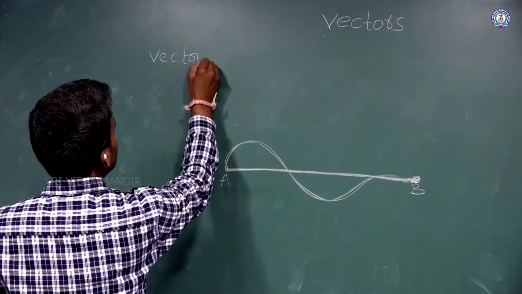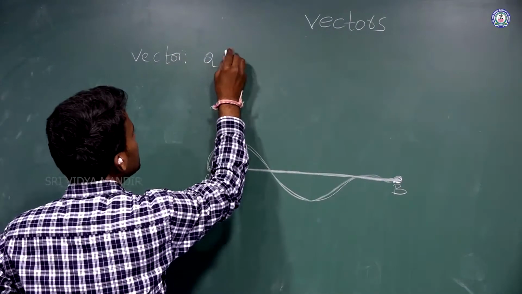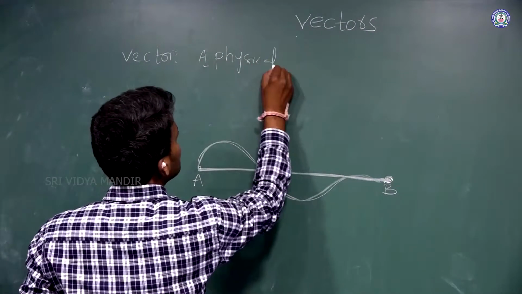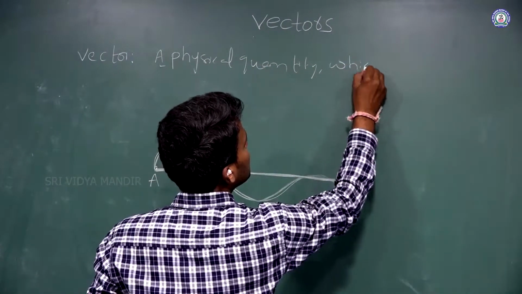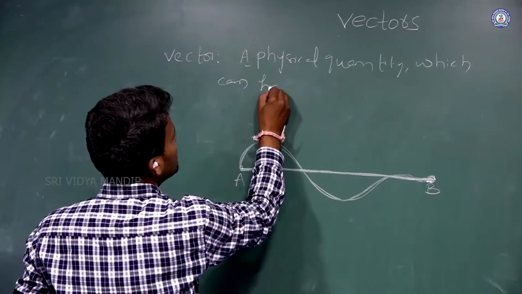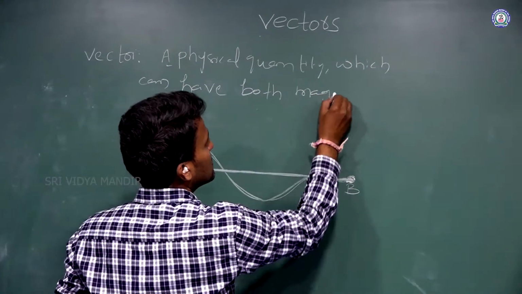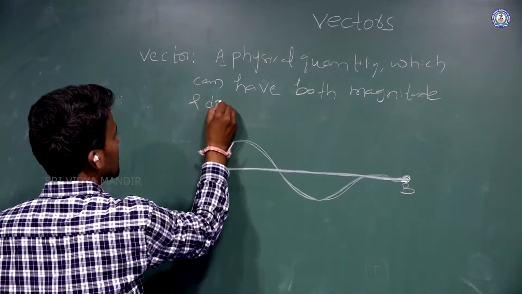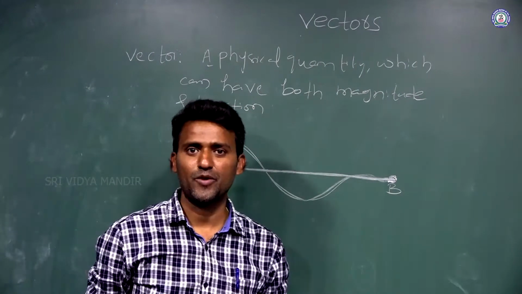A vector means a physical quantity which can have both magnitude and direction. That is called a vector.